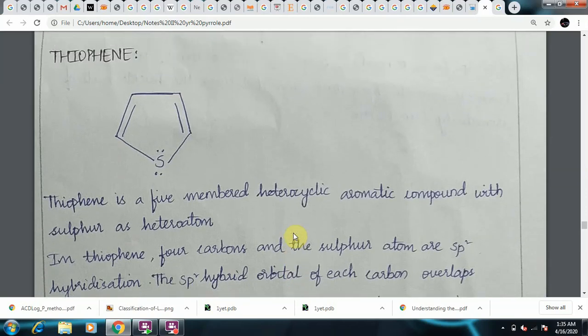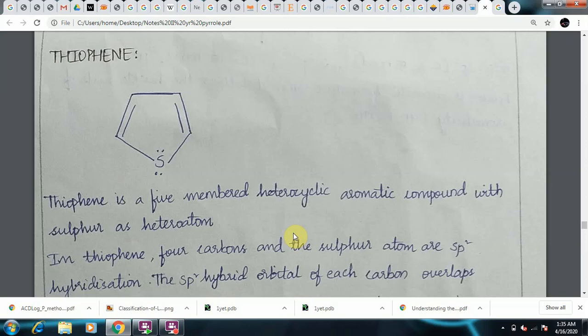Hi everyone, today we will be discussing the next heterocyclic compound called thiophene. What is thiophene? Thiophene is a 5-membered heterocyclic ring containing sulfur as a heteroatom. And from the name itself, you can recognize the structure of the molecule. Thio means sulfur. So whenever thio is present in a heterocycle, a sulfur moiety is present as a heteroatom.